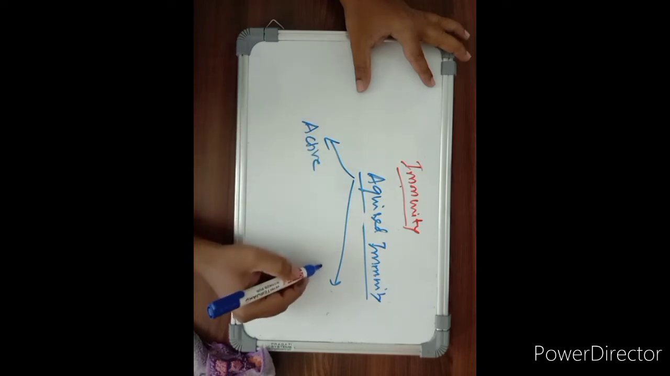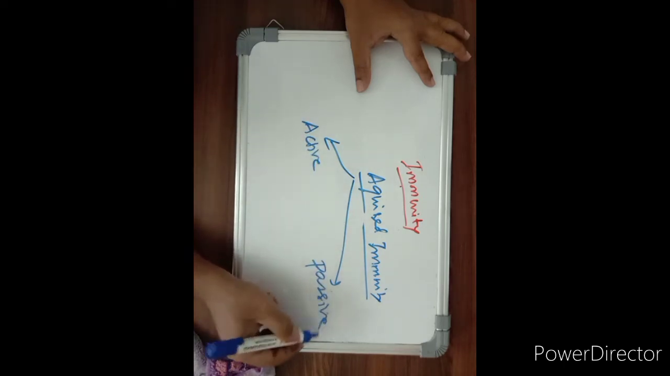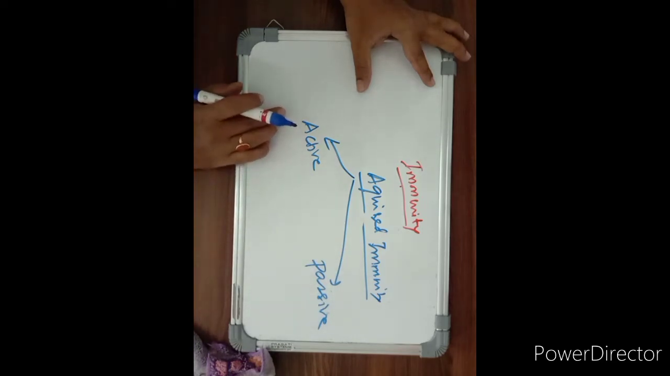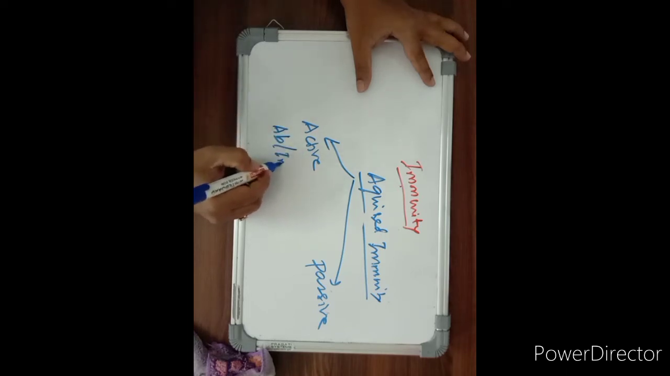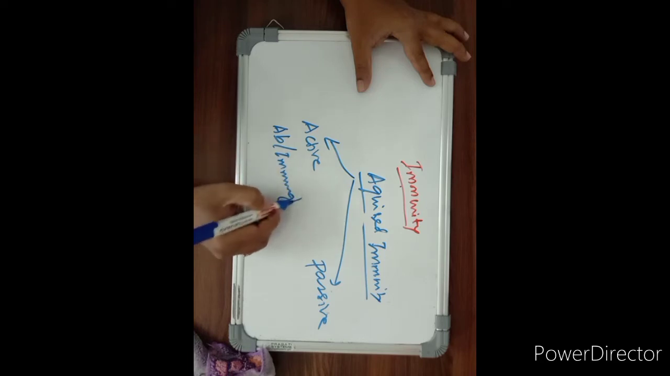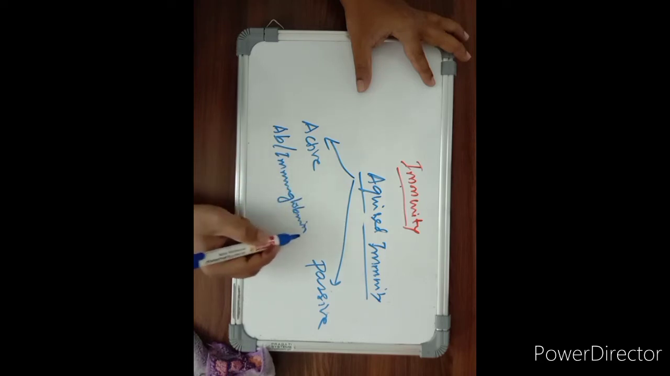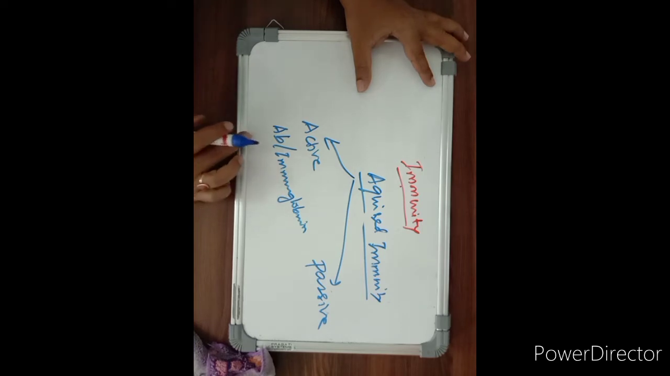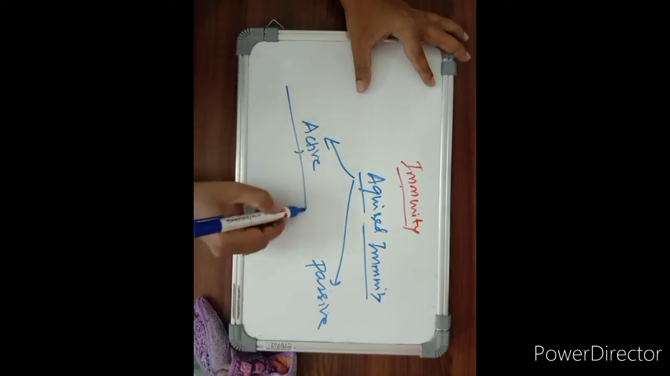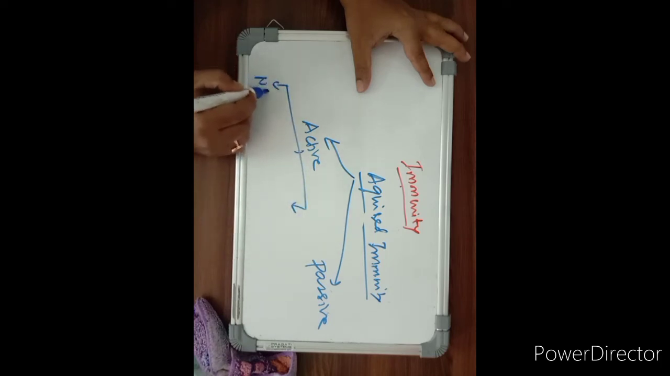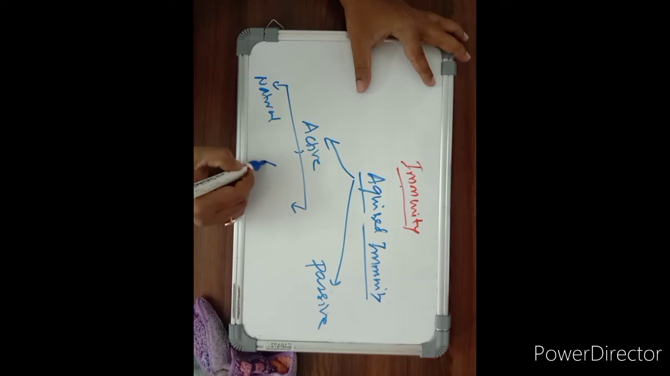Active immunity means the person will develop an immunity, or he produces antibodies or immunoglobulins in his body once the microorganisms enter into the body. This active immunity is classified into natural and artificial.